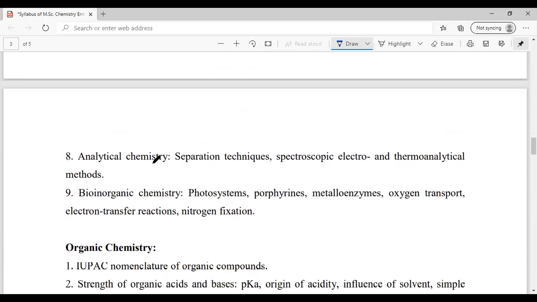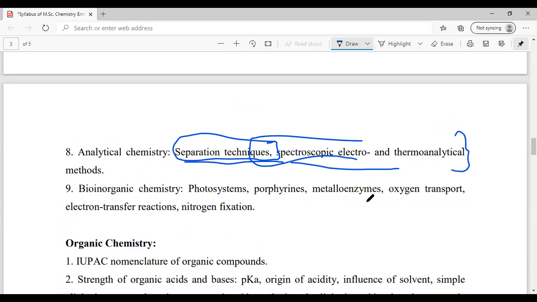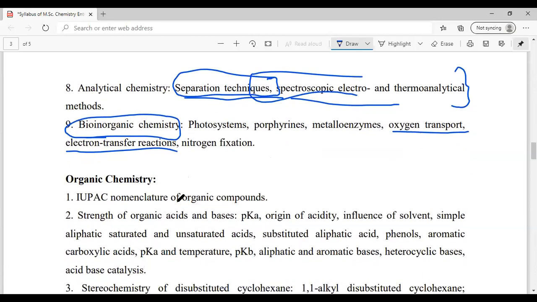Further, in analytical chemistry, this is very broadly given. Separation techniques means mostly you have to deal with chromatography, from which we have already done most of the questions. Then spectro and thermoanalytical methods, it's okay if you don't want to focus on them in the last days, but if you could go through them, it is very good. But if you can't, it's okay. Then in bioinorganic chemistry, I have already told you multiple times what to focus on. You should try to understand which biomolecules are used for oxygen transport and which are used for electron transport. These are the most important ones. I would suggest you go through these two topics in the last days.